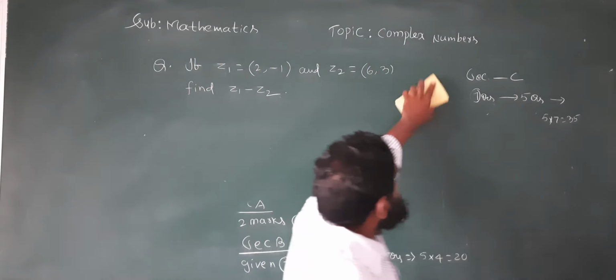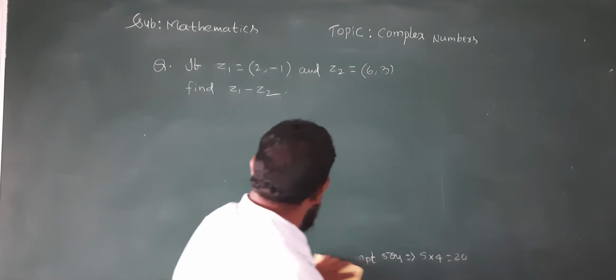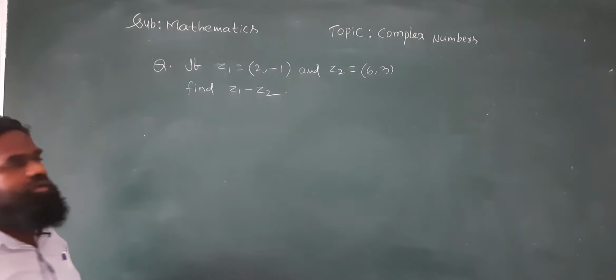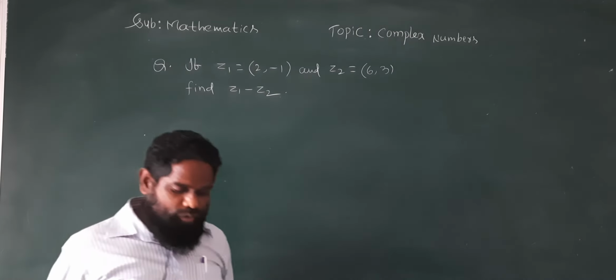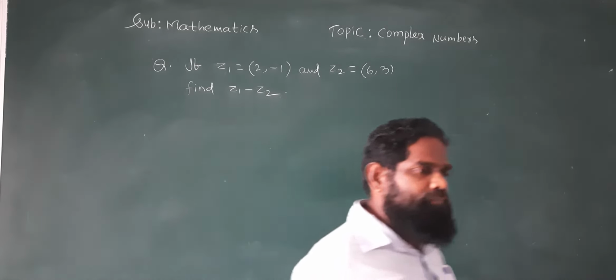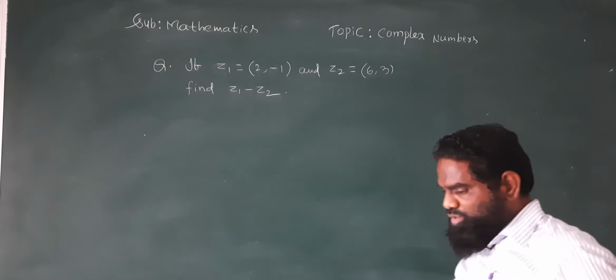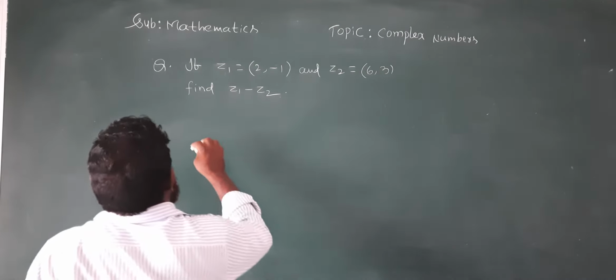Now we can do the problems of complex numbers. Question: if z1 equals 2 comma minus 1, z2 equals 6 comma 3, then find z1 minus z2. Understand? Okay?